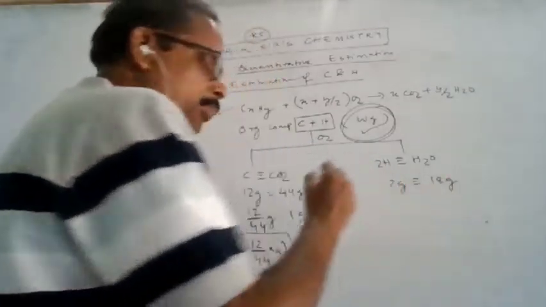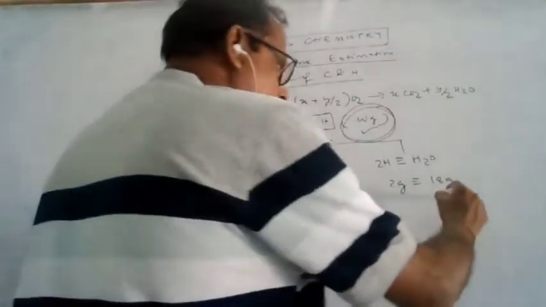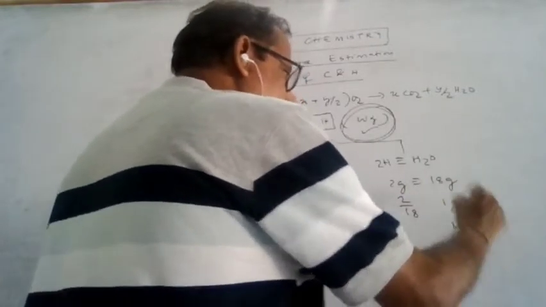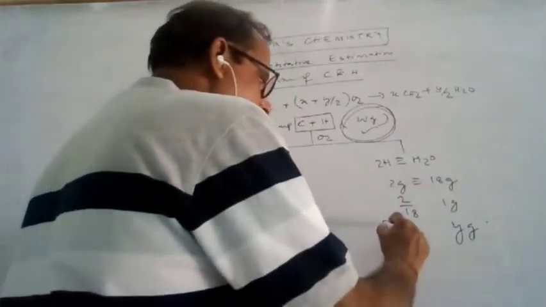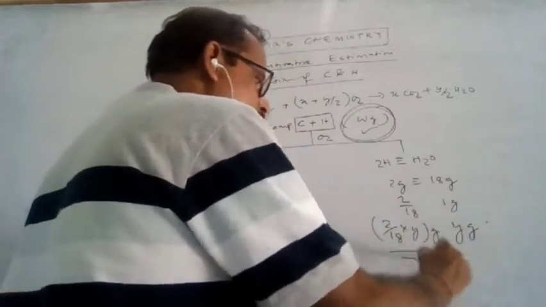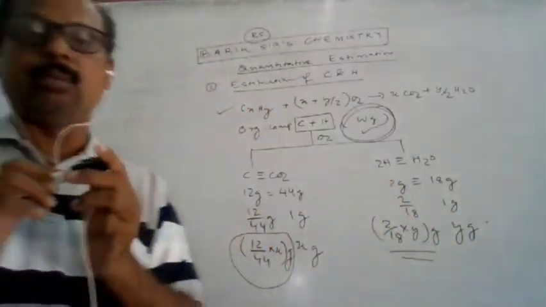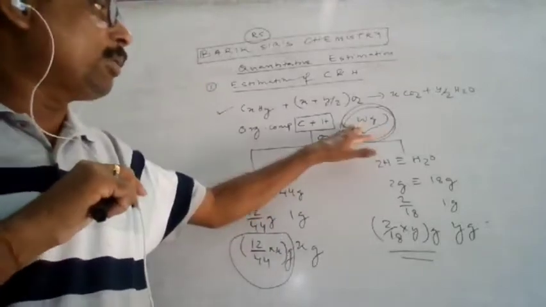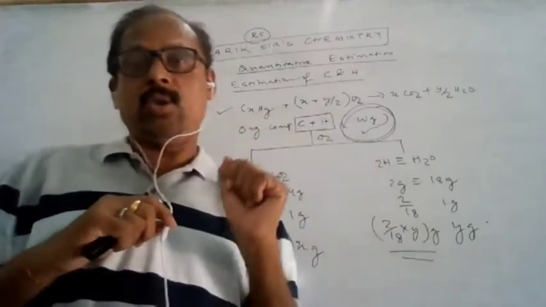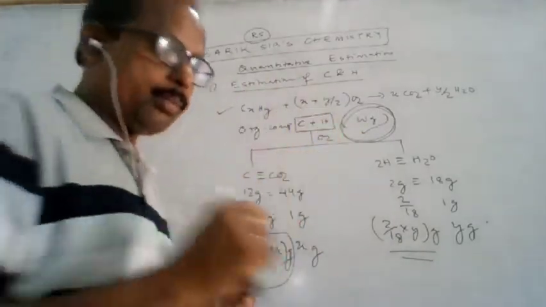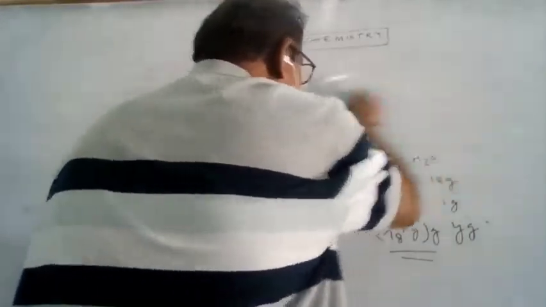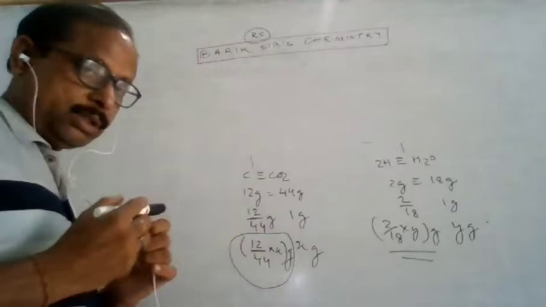Here, 18 gram of water contains 2 gram of hydrogen, so 1 gram of water will contain 2 by 18. Let y gram of water be formed. So it will be 2 by 18 into y gram. This is the mass of hydrogen present in the organic compound. That means the W gram of organic compound contains 2 by 18 into y gram of hydrogen. Now you can easily determine the percentage of the elements in the organic compound.